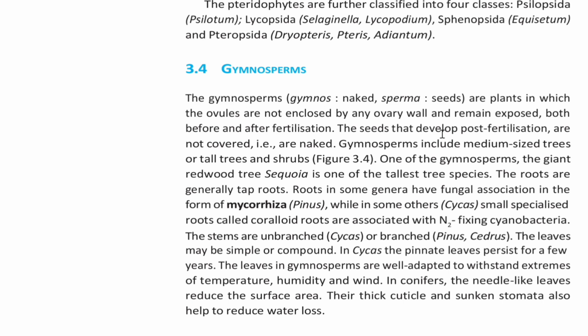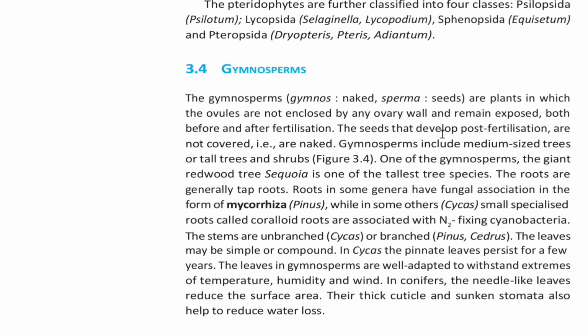The roots are generally tap roots. Roots in some genera have fungal association in the form of mycorrhiza, that is Pinus, while in others, that is Cycas, small specialized roots called coralloid roots are associated with nitrogen-fixing cyanobacteria. The stems are unbranched, that is Cycas, or branched, that is Pinus and Cedrus. The leaves may be simple or compound. In Cycas, the pinnate leaves persist for a few years.